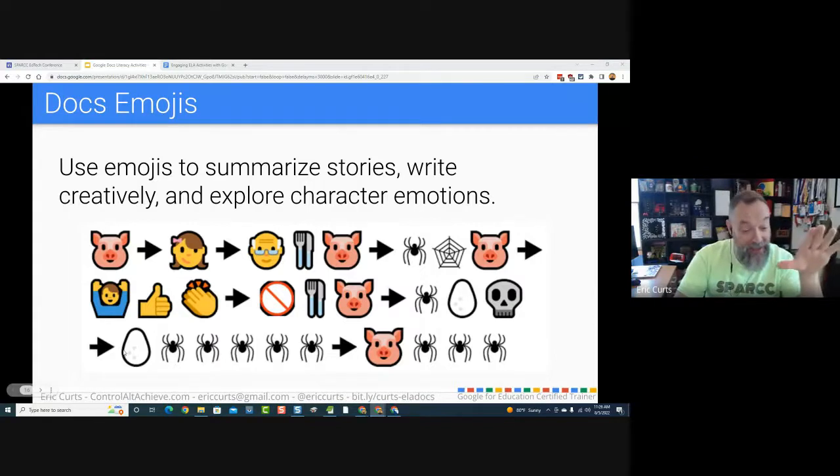But then the egg hatches and a whole bunch of spiders come out, and they all fly away except for three that stay back with Wilbur. So there you go. And so you could have students take a story, an article, a poem, a movie, a song, and rewrite it, summarize it using emojis, and then maybe even share them with each other and not tell them what their original thing was, and see if they can decode what the story was. So that would be an option.